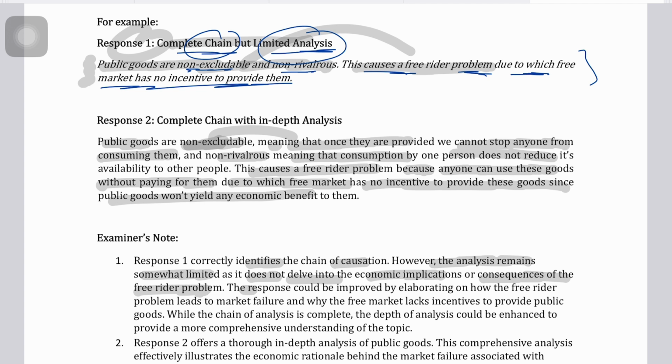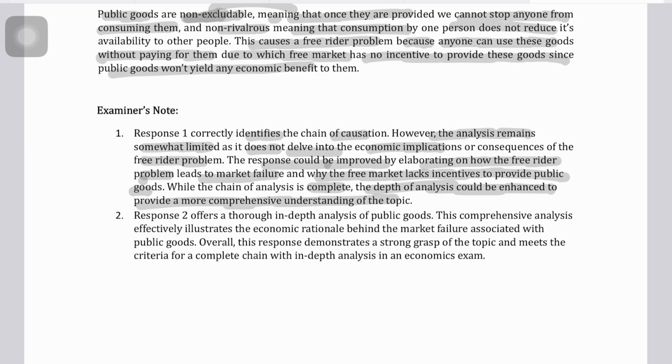Also, the response, right, it says Response 1 correctly identifies the chain of causation. However, the analysis remains limited as it does not delve into the economic implications, which obviously it doesn't. Response 1 doesn't explain the economic implications, nor does it explain the consequence of the free rider problem. The response could be improved by elaborating on how the free rider problem leads to market failure and why the free market lacks incentive to provide public goods. While the chain of analysis is complete, the depth of analysis could be enhanced to provide a more comprehensive understanding of the topic. Right?